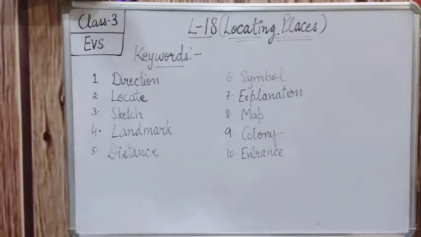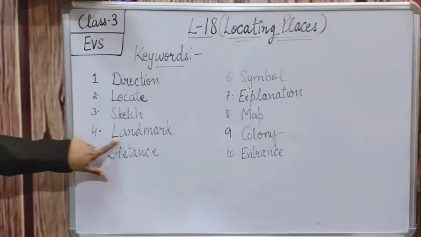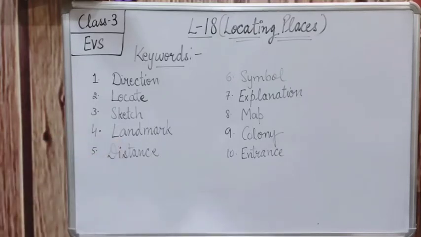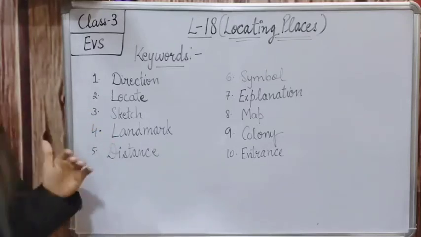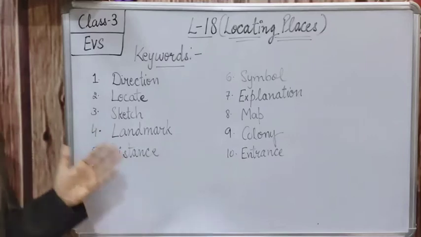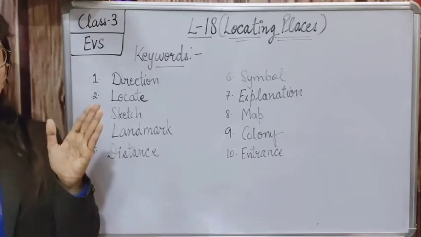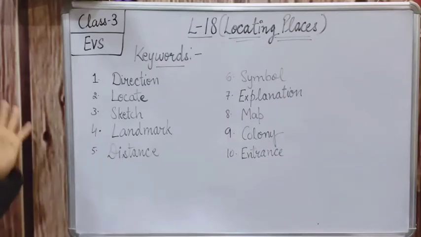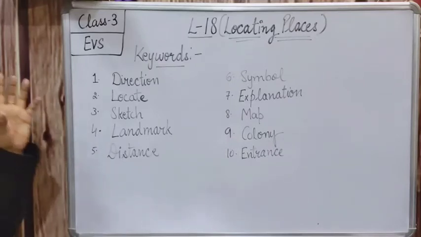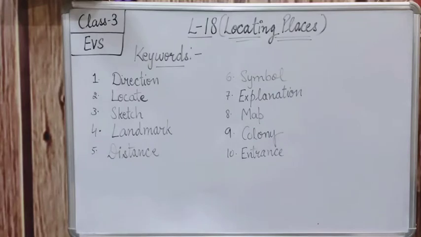Okay, then the fourth keyword is landmark. What is the meaning of landmark? Landmark is an object that can be seen easily from a distance. It is an object, or we can say a building also, that we can see from a long distance, that हमें दूर से वो दिखाई दे रही है place, that is the landmark. Wherever we want to go, we can search about those things which we can see from a long distance.